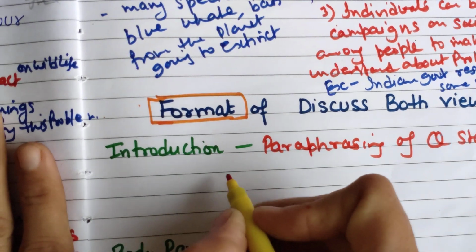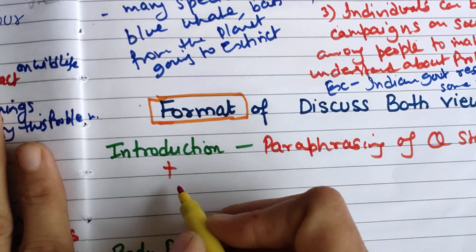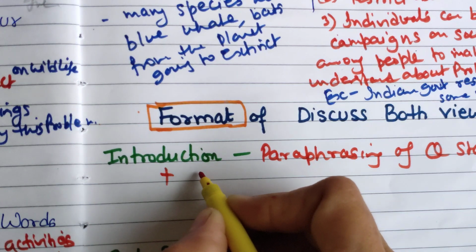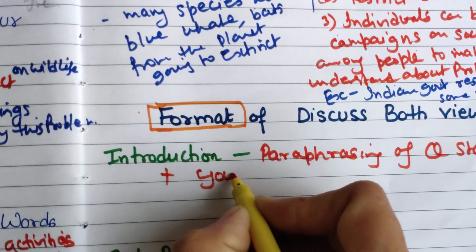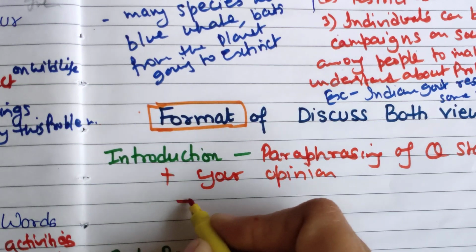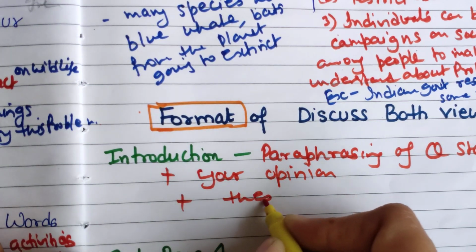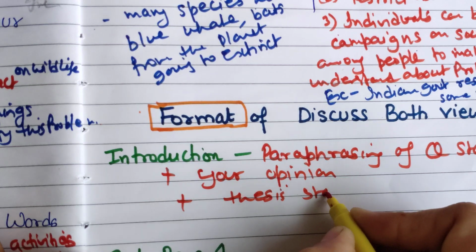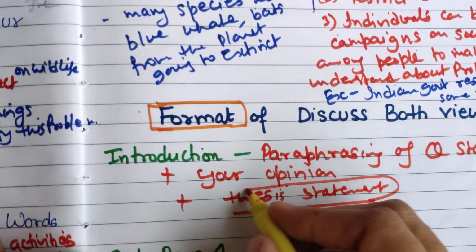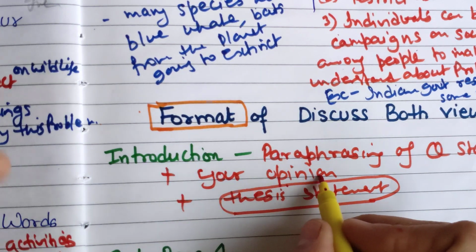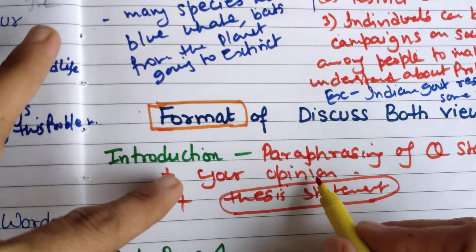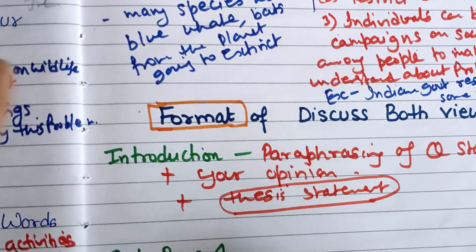Paraphrasing plus your opinion, plus thesis statement. If you want to write a thesis statement, it's okay, otherwise you can give your own opinion. You can combine your opinion and thesis statement.